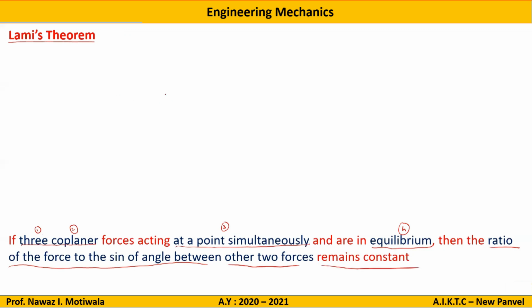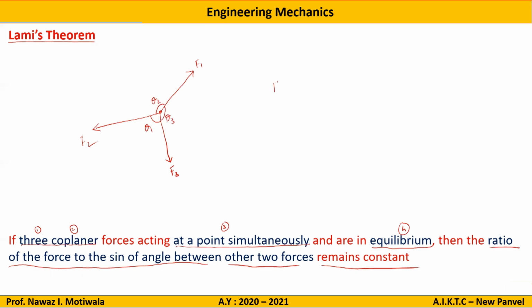Now what does it mean? Let us say there is a point here and at this point there are three forces acting, F1, let us say this is F2 and this is F3. So there are three forces acting simultaneously at a point and are in equilibrium. Let me say that this angle is theta 1, this angle is theta 2 and this angle is theta 3.